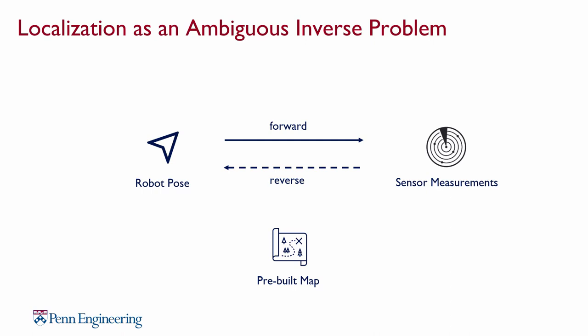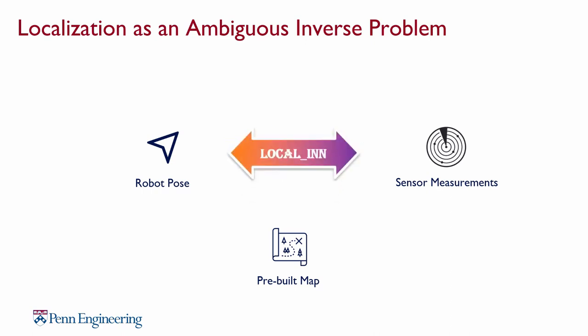On the other hand, invertible neural networks such as normalizing flows have been used to solve ambiguous inverse problems in various fields. We propose a new framework to solve the localization problem with invertible neural networks. It stores the map data implicitly inside the neural network. It outputs uncertainty estimation from the neural network, and is capable of learning and providing localization for complex environments.